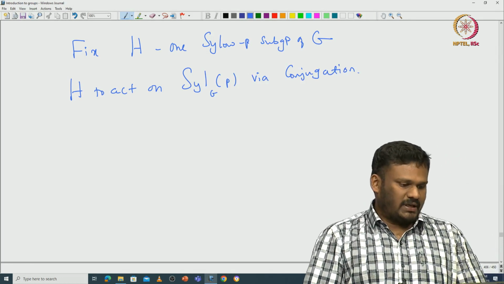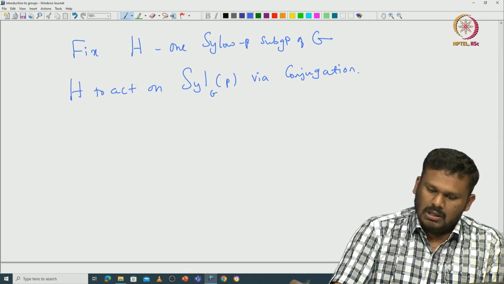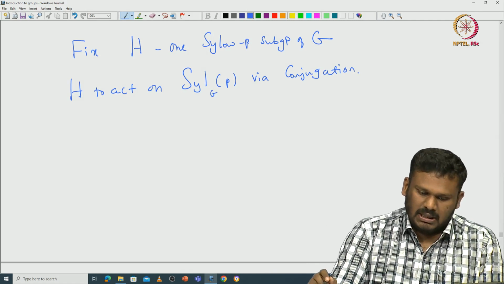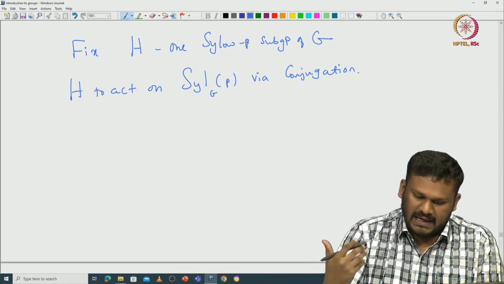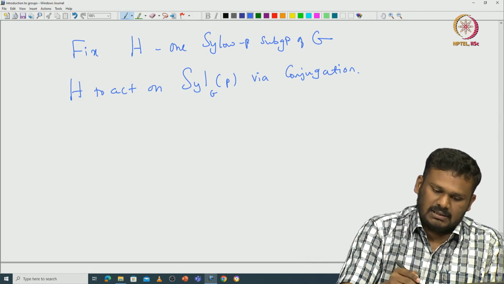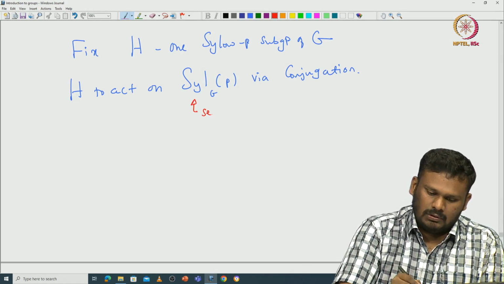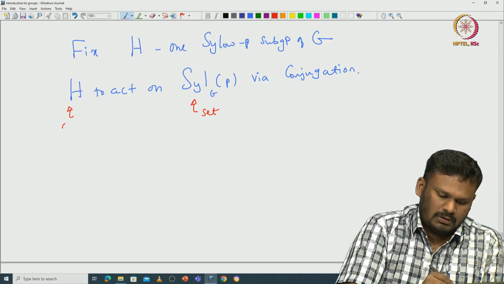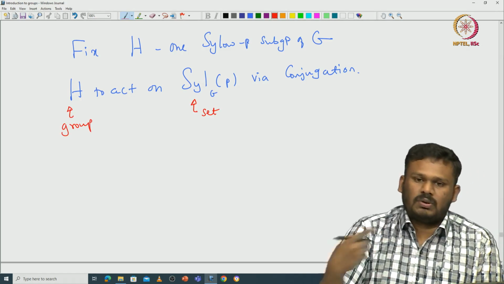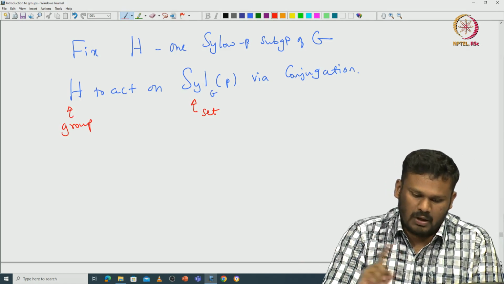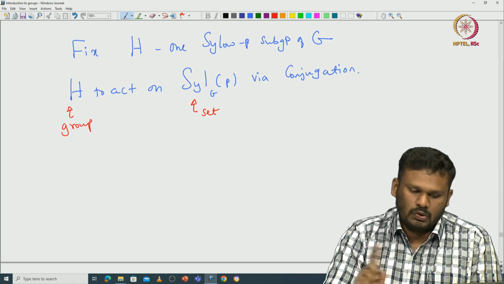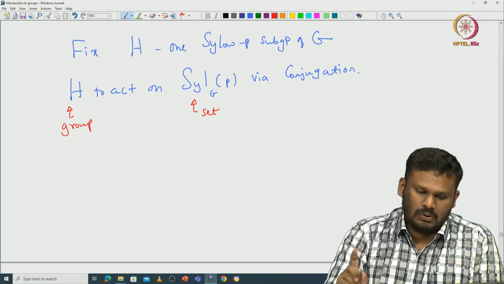So we just take this H and make it act on this set Syl_p(G). So this is the set now and this is the group now. If you are not comfortable about which one is the set and which one is the group, you always mention it and keep track of all those things.